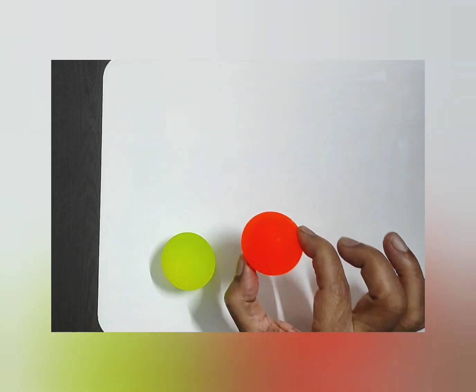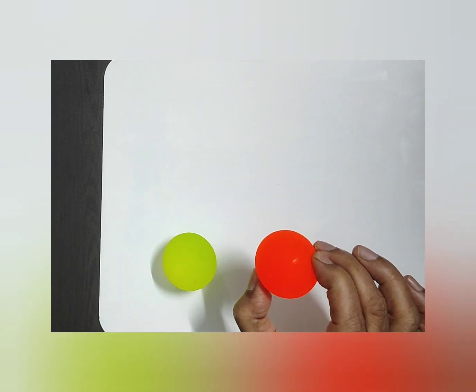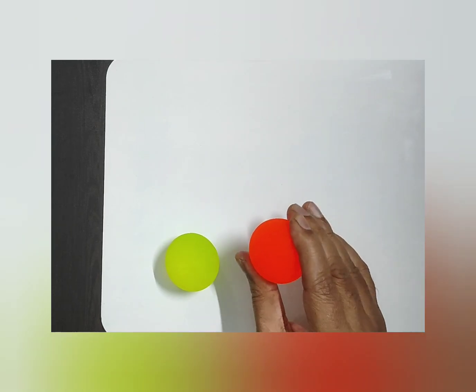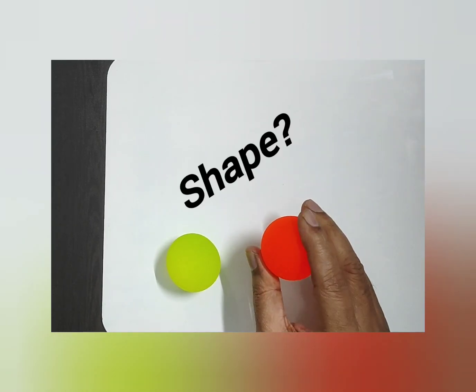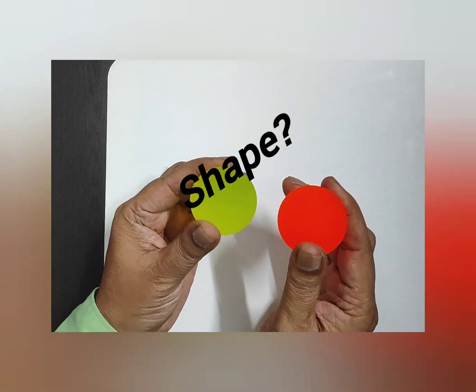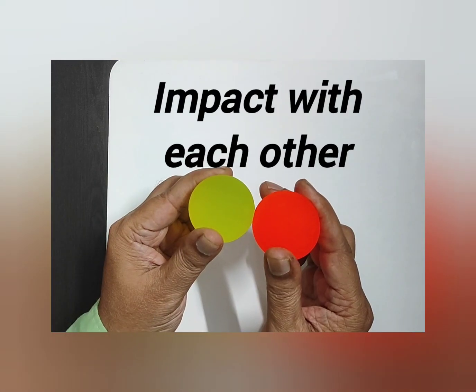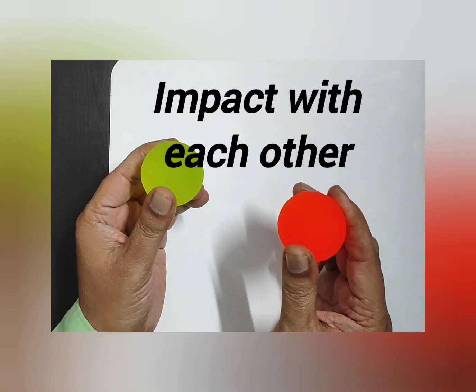If they are repelled, then like charges must be there, and if there are unlike charges, heavy attraction force will be there. Now comes the shape. We'll assume it to be, for simplicity, spherical, and impact with each other.